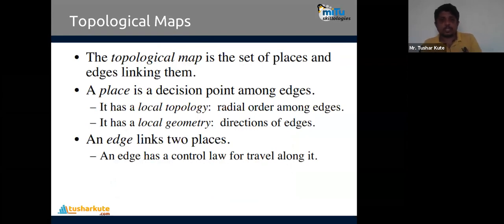A topological map is a set of places and edges that links them. Okay, direct edges are there. They don't have curves or something like that. So they will have the places and the edges. What is a place? A place is a decision point among the edges. It has a local topology, and it has a local geometry also, the directions of edges there. And what is an edge? An edge is a link that links two places. It has a control law to travel along it. That is a topological map.